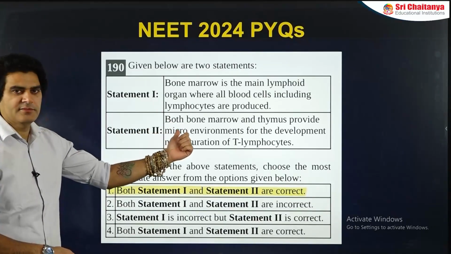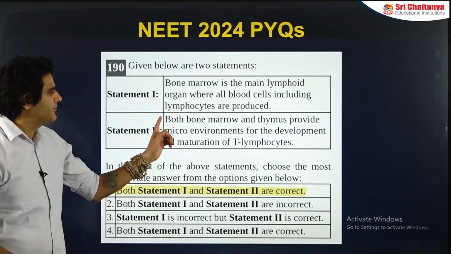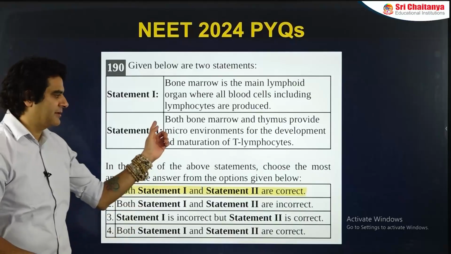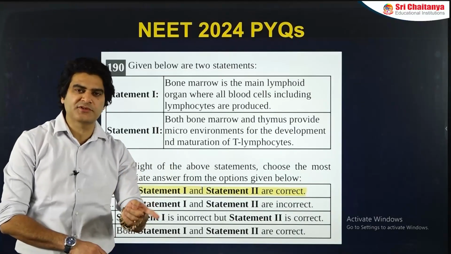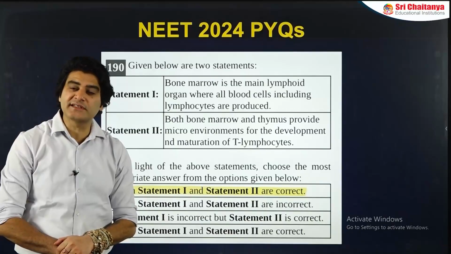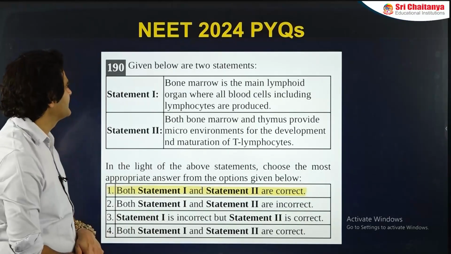Both statements are correct because bone marrow and thymus are primary lymphoid organs, and both of them provide microenvironment for development and maturation of T lymphocytes. So remember this also, that even though T lymphocytes mature in thymus, the protein signals for maturation of T cells are coming from bone marrow also, along with from the thymus.